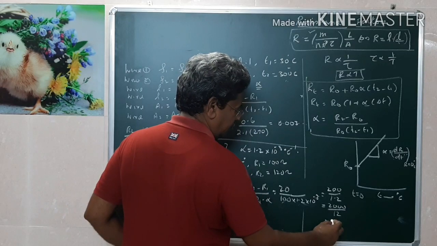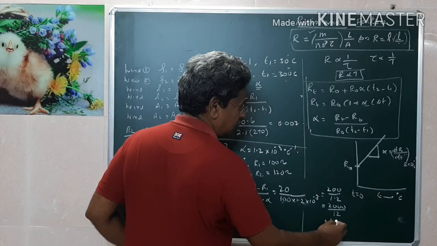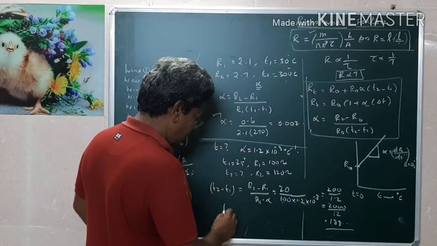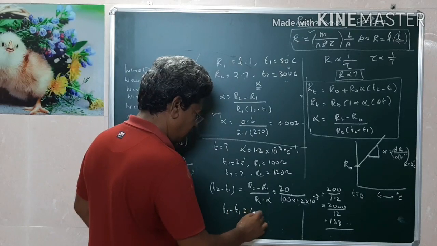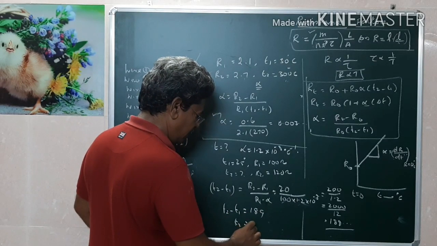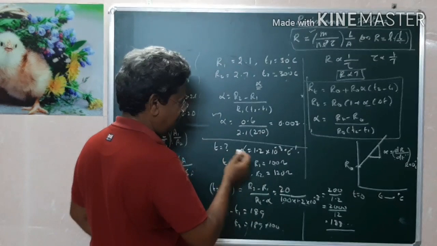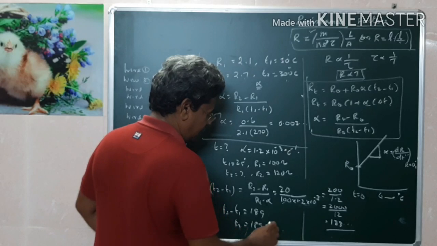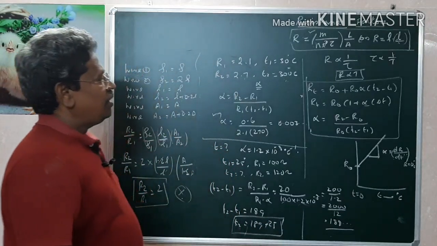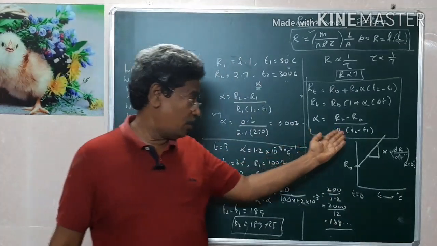Roughly 188 something, 188. Therefore, T2 minus T1 equal to 189. Therefore, T2 is equal to 189 plus the initial temperature they have given, 25. This is the answer. Likewise, based on the temperature difference also, you can solve the problem.